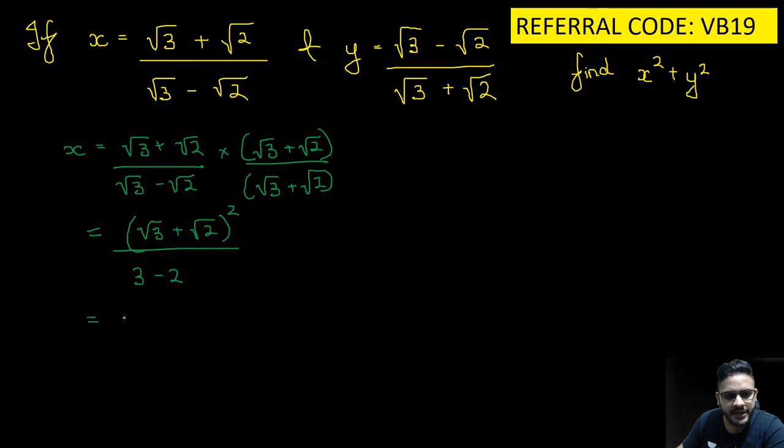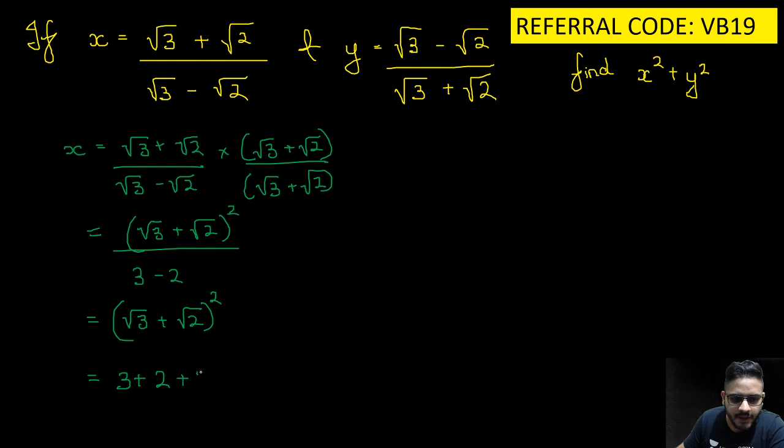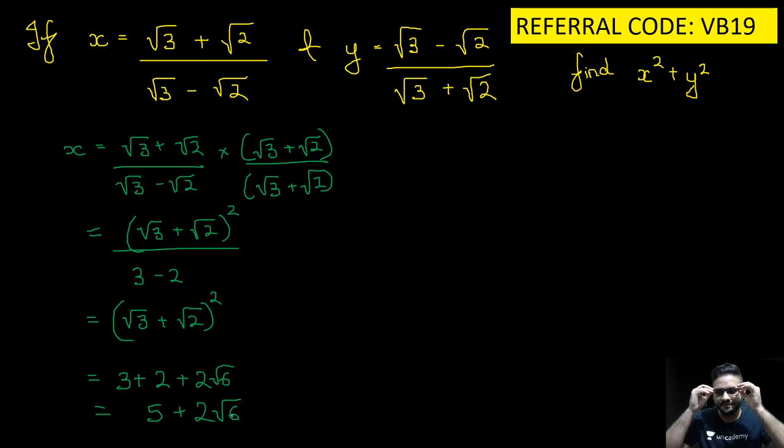So you get the answer as (root 3 plus root 2) the whole square. This is my x. If I want to solve it further, I can. 3 plus 2 plus 2 root 6. So you get 5 plus 2 root 6. So now this is nothing but 5 plus 2 root 6.